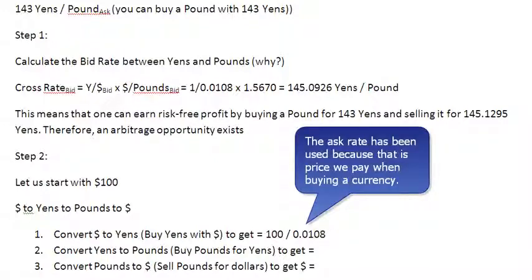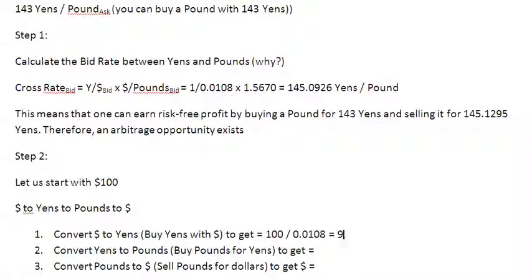0.0108, and that is going to give me, let me check on my calculator, a number that is equal to 9,259.2593, and this is yens. So with my $100, I can buy 9,259.2593 yens, and then that is going to take me to the second step, where I convert my yens to pounds. It simply means that I'm buying pounds with my yens, and for that again I'm going to need a foreign exchange quotation between yens and pounds. Let us see if I have that.